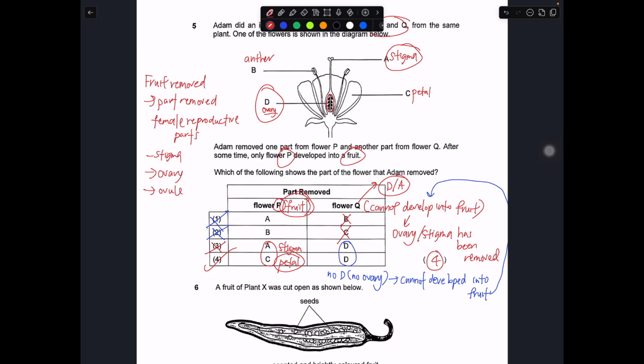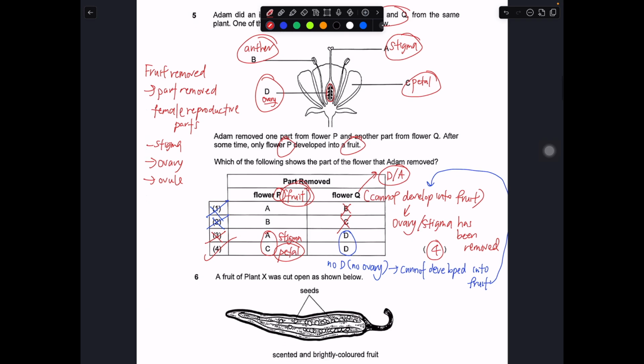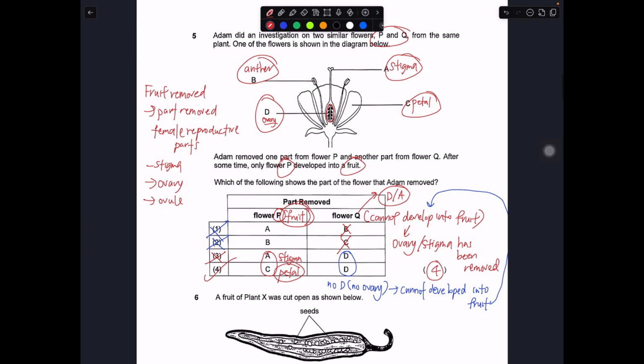Okay, then if the fruit can still continue to develop, it probably means that the anther is being removed or the petals is being removed. Because without the anthers, without the petals, as long as they have the female reproductive parts, pollination can still occur, because the pollen grain from another flower can still come in and pollinate the flower, and then the fruit can still be developed. So with that, that will be number 5.